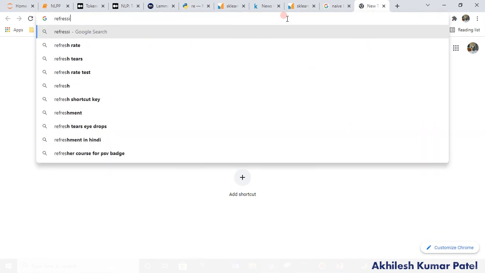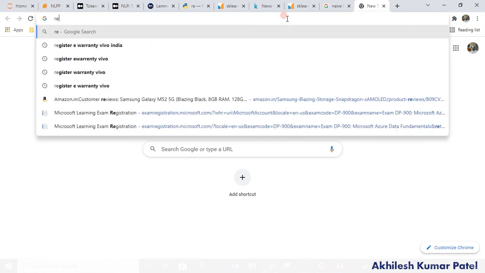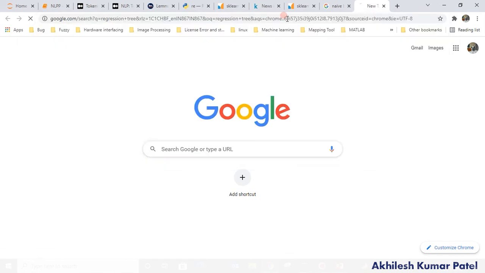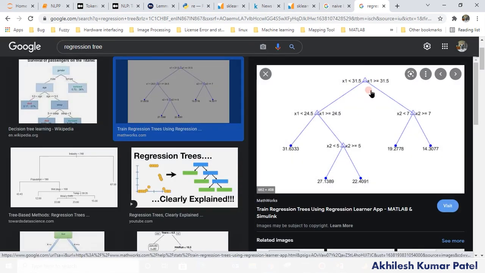Let me search here for regression tree. Okay, so it works like this. I have multiple predictors, in this case two predictors. If it is greater than some threshold value, then assign accordingly. In our case, what is the threshold value? 0 or 1 only. If it is 1, then assign yes or no. If it is 0, then assign sarcastic or not sarcastic. Very easily it can be assigned. In machine learning, if anything is easily assigned, easily classified, it will be the reason for overfitting. That's what is happening here.